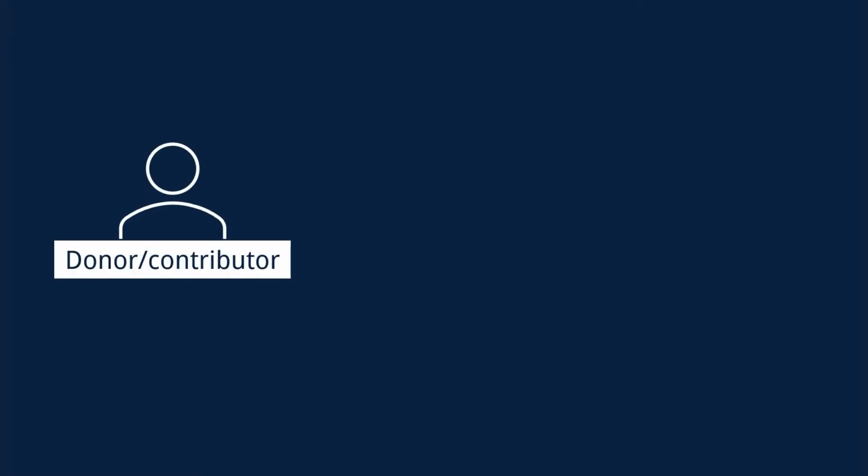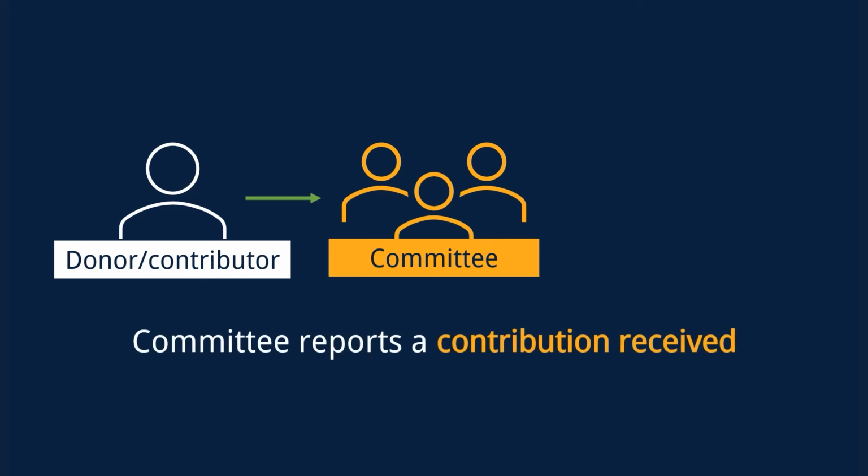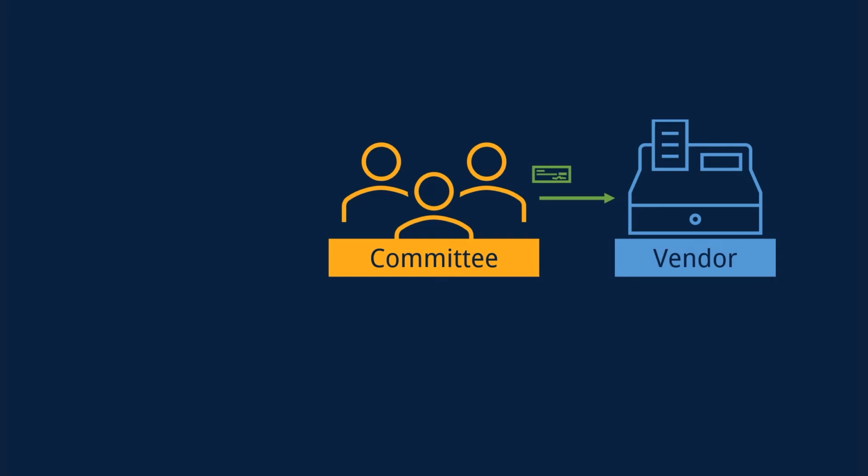Campaign finance activity begins with a donor who gives money or resources to a committee. The committee reports this amount as a contribution. Then, the committee spends the money they received to support or oppose a candidate or ballot measure, depending on the type of committee. These expenses are reported as expenditures.